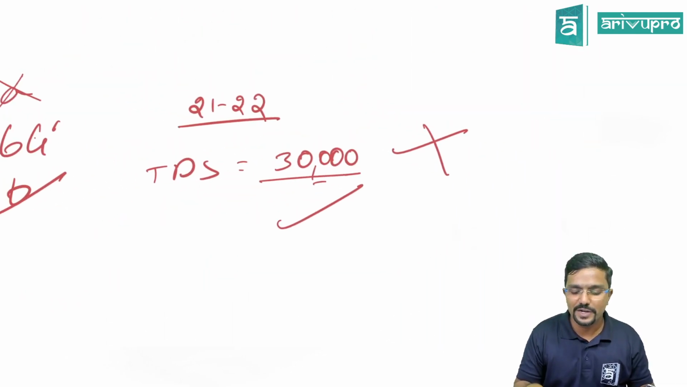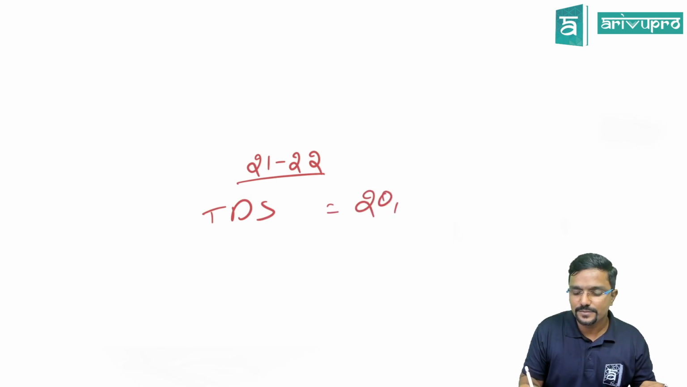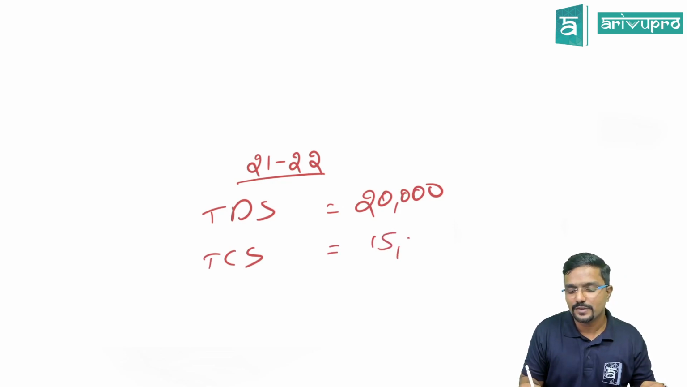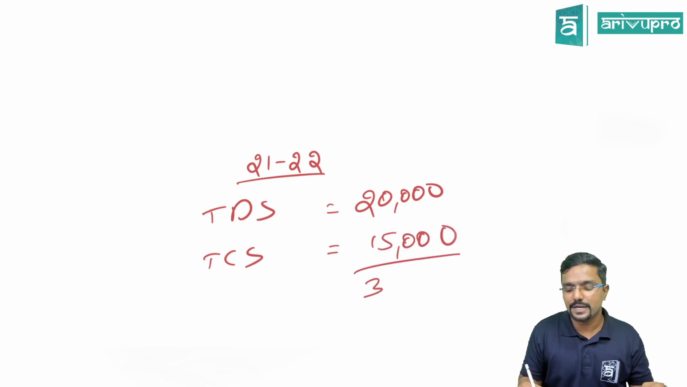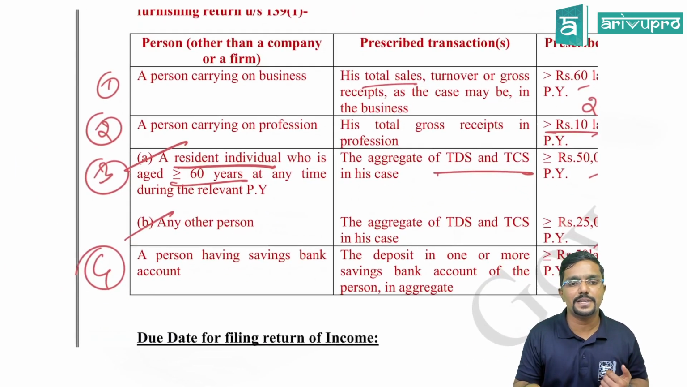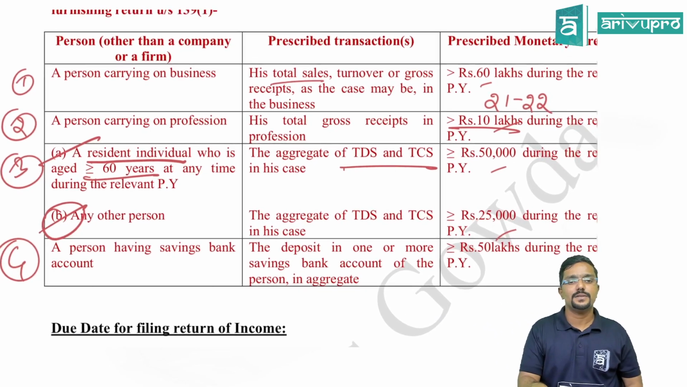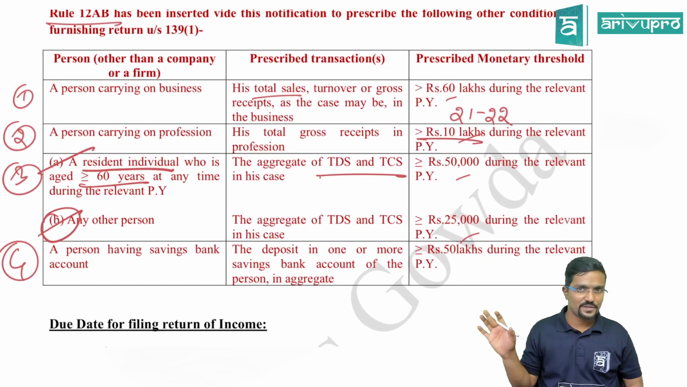Okay, let me give one more example. Now I am an individual. In financial year 21-22, on my income, TDS deducted is 20,000 and TCS collected is 15,000. In aggregate, how much is it? 35,000. Should I file the returns? Yes, I should mandatorily file the return because I am covered in this point, guys. Hope it is clear for you.